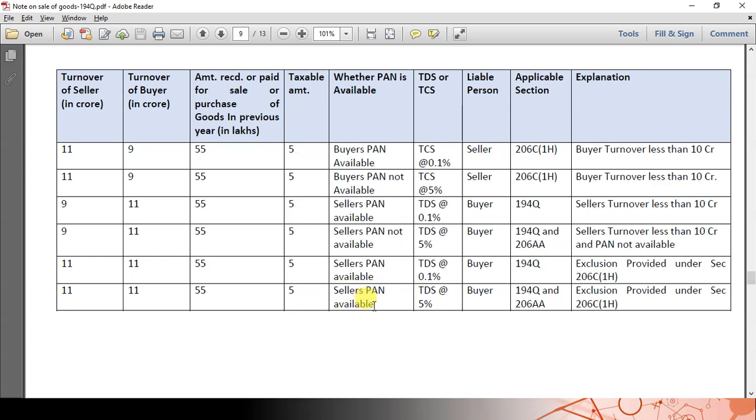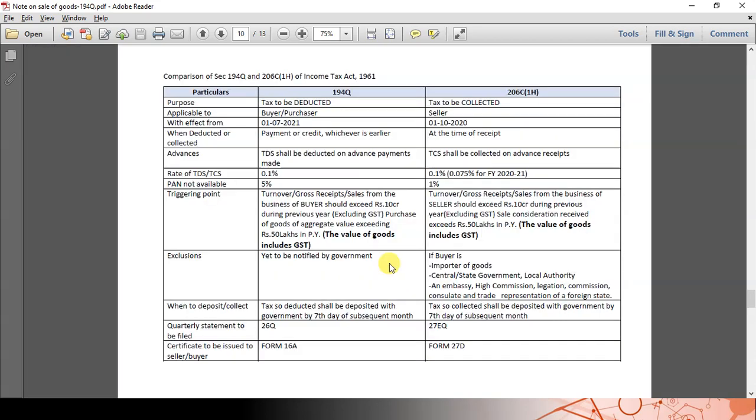Here I gave a comparison of section 194Q versus 206C1H. 194Q says TDS; for the sake of convenience I am saying 206C, it's 206C1H, where tax has to be collected. Here the responsibility is for the buyer, here the responsibility is with the seller. The applicability is with effect from 1st of July 2021. Here the applicability is from 1st of October 2020, and TDS has to be deducted at the time of payment or credit to the GL, whichever is earlier.